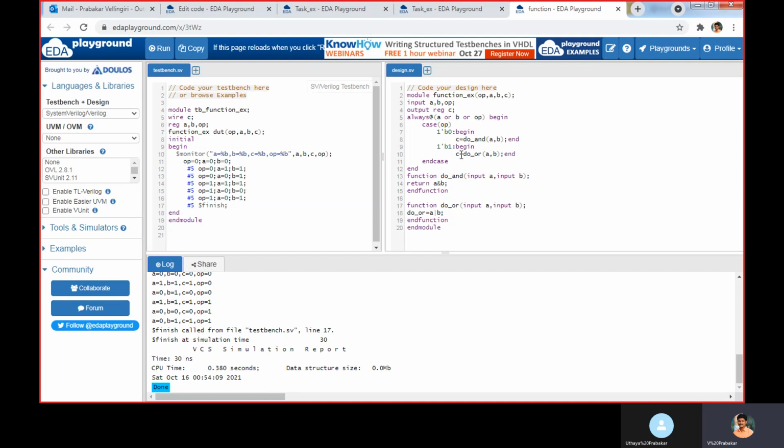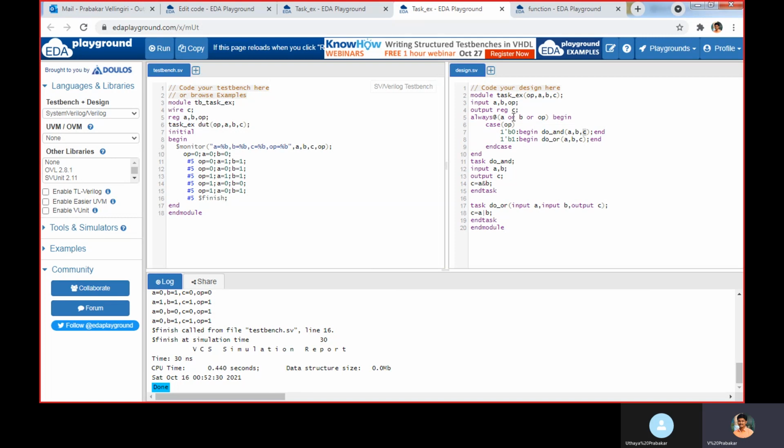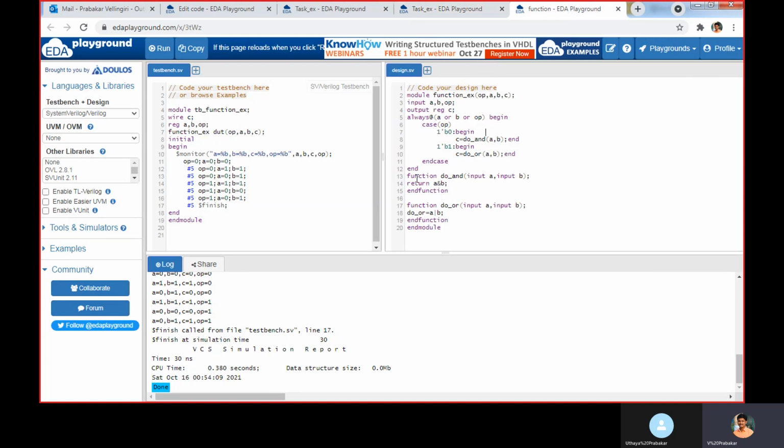Here the function value will be assigned to the output, but in the task we have the output argument. To that output argument, the output will be assigned directly for the C output. Here we are passing the inputs and the output will be passed to the actual output C. But in the function, we are giving the input through the function name or through the return keyword. It will return, and that output will be assigned to the actual output C.